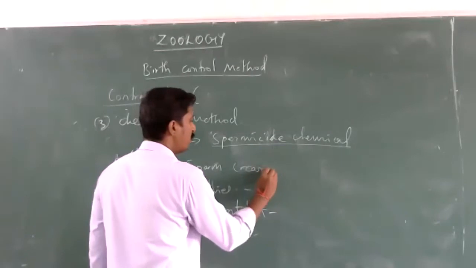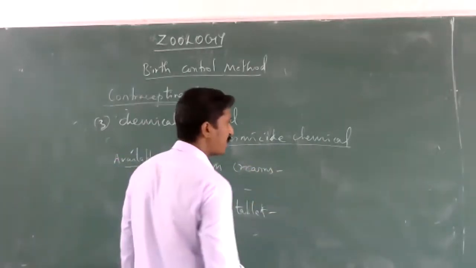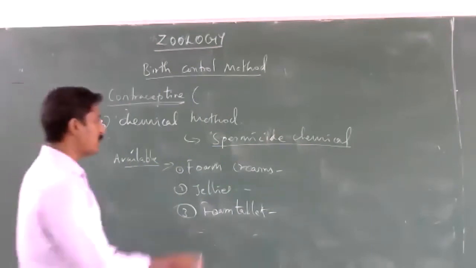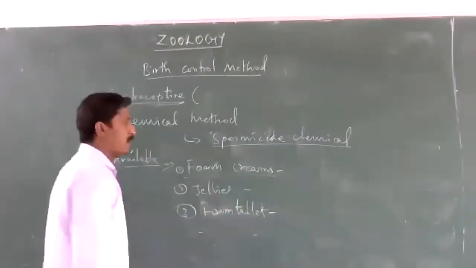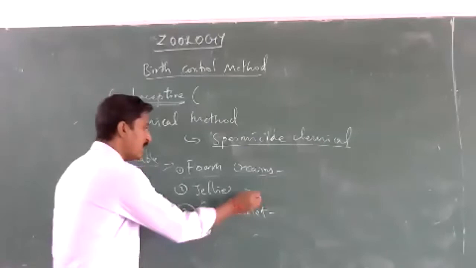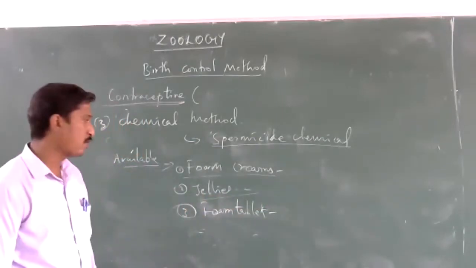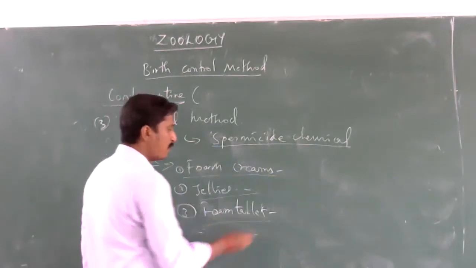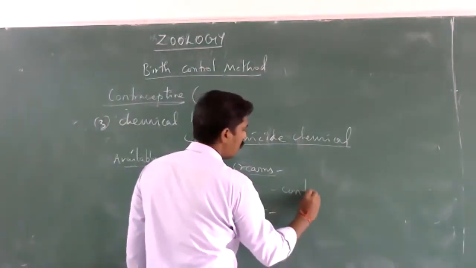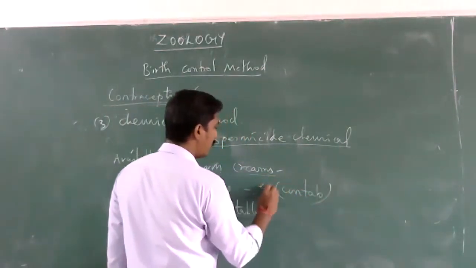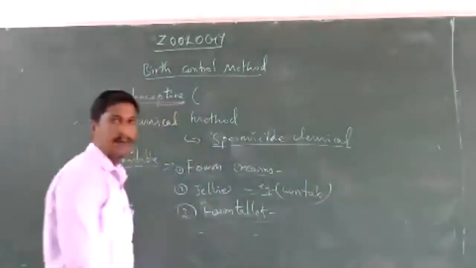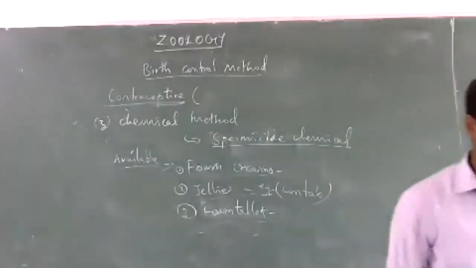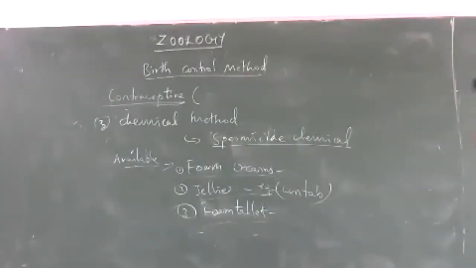For example, it is also available in foam creams and jellies. It is also called foam tab, and also foam tablet. In foam creams, it is available in the form of Delphin.